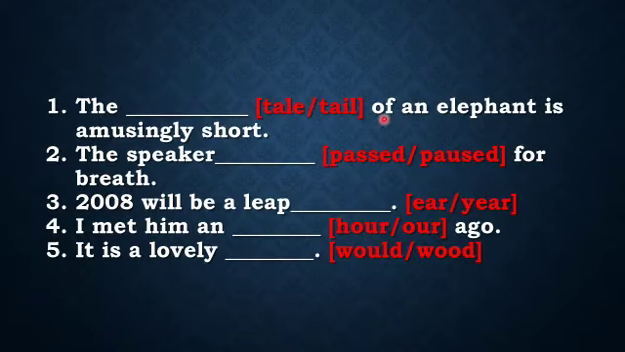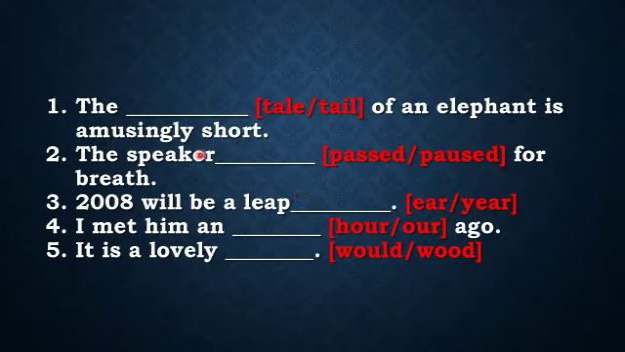Let us find the answer for these now. The dash of an elephant is amusingly short. Here, tail and tale. Which one should come? Here, T-A-L-E tale means story. T-A-I-L tail means a part of the animal. So what should come here? The tail of an elephant is amusingly short.